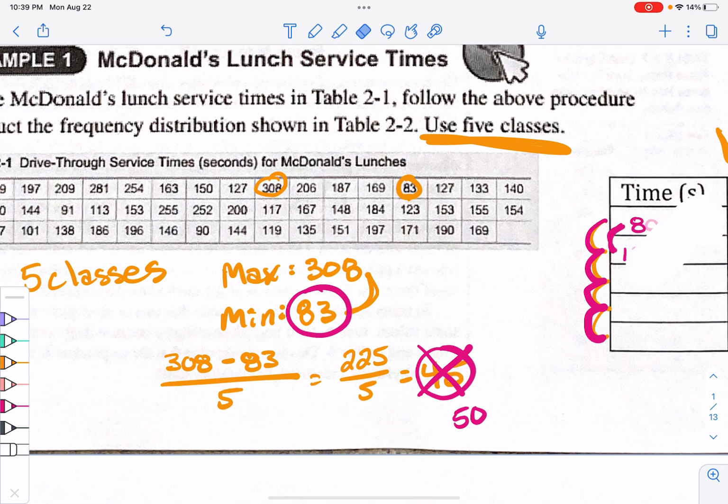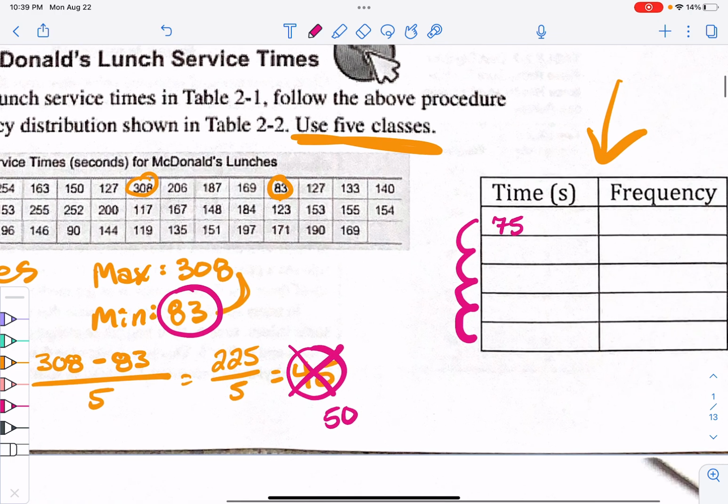But let's do something different. Let's start at 75 because those are like increments of 25s, right? So if we start at 75 and go to something, then 50 units for a class would be 125, right? 125 to something.